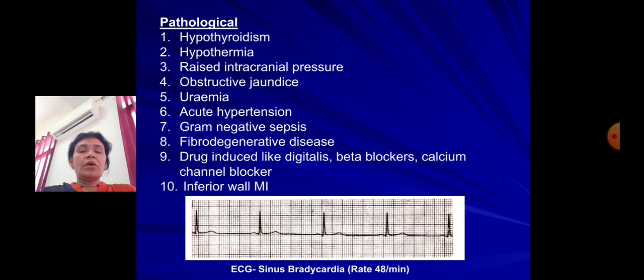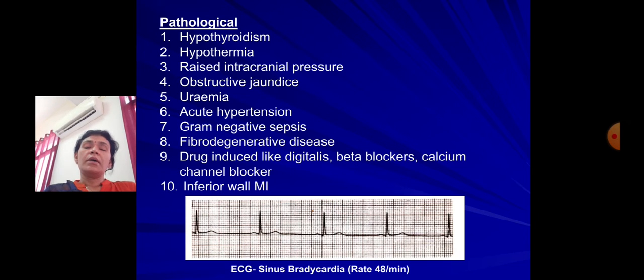Then the pathological causes of sinus bradycardia are hypothyroidism and hypothermia. Also, in case of raised intracranial pressure we can get bradycardia. Then obstructive jaundice, uremia, acute hypertension, gram-negative sepsis, and fibrodegenerative diseases. Sometimes drugs can cause it, like digitalis and beta blockers. Inferior wall MI also affects the sinus node and can result in sinus bradycardia.